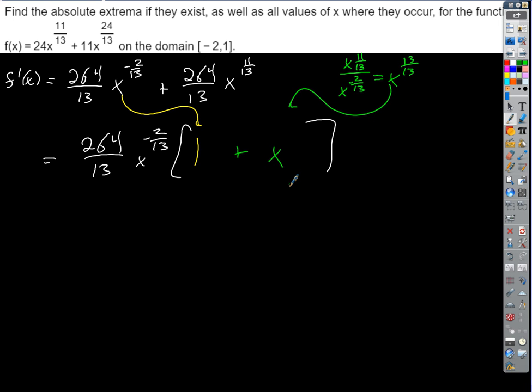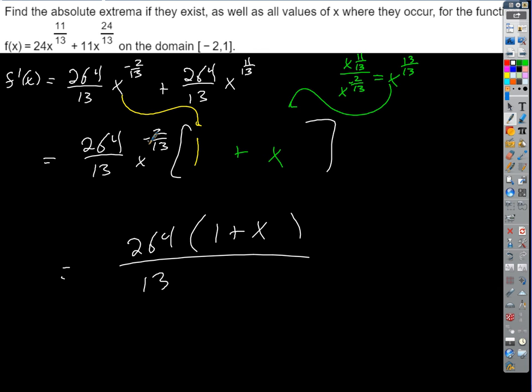Okay, so Katie, how can I write that as one big fraction? I've got a fraction out here. We already know the 264 goes on the top, the 13 goes on the bottom. 1 plus x goes top or bottom? Top, it's already on the top. What goes on the bottom?